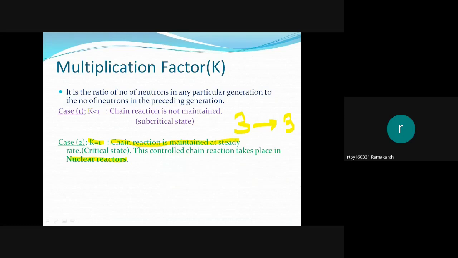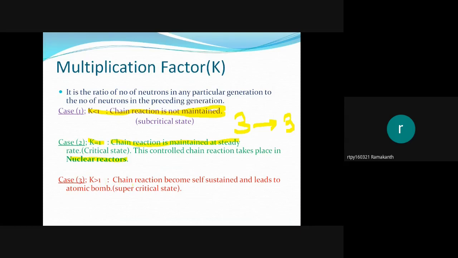K is less than 1. If K is less than 1, the reaction rate decreases, so fission stops. If you maintain K equals 1, the reaction takes place at a steady rate. So this is used in nuclear reactors. This type of condition is known as the critical state.